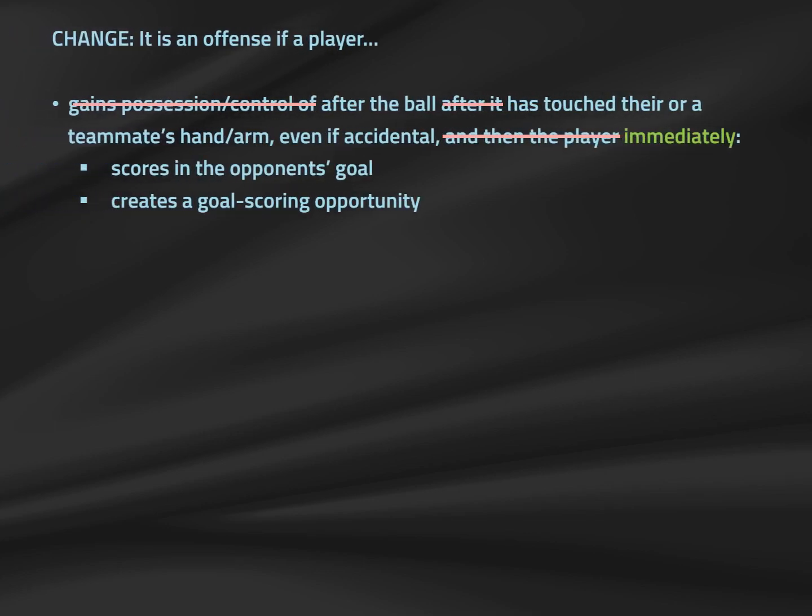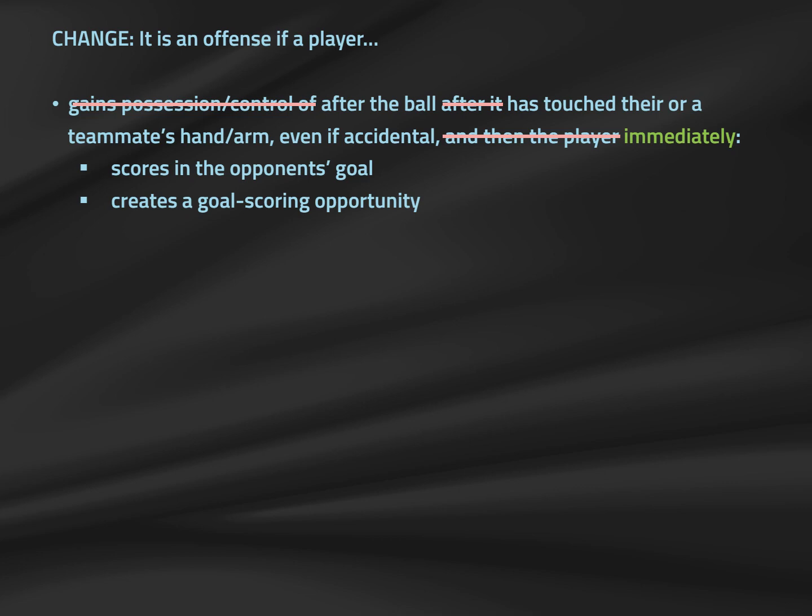Simple. Last year, IFAB added the attacking handling scenario where a player is not permitted to benefit from even accidental ball-to-arm contact when scoring. This was clarified this year due to arguments about the amount of time that can elapse between the contact and the subsequent scoring opportunity. Essentially, IFAB has said the ball has to either go directly into the goal from the touch or from the teammate's touch in a, quote, bang-bang manner. IFAB has explained that if there is an accidental touch and the ball then has to travel, quote, some distance, and or there are several passes before the goal scoring opportunity, this clause does not apply.